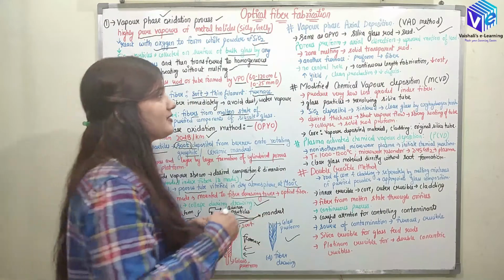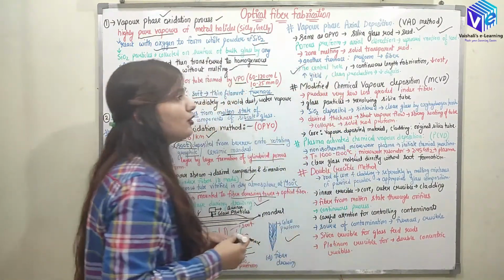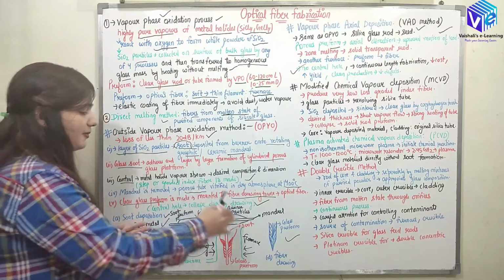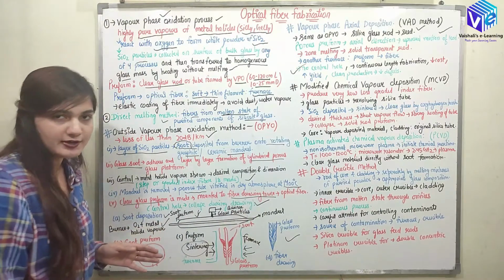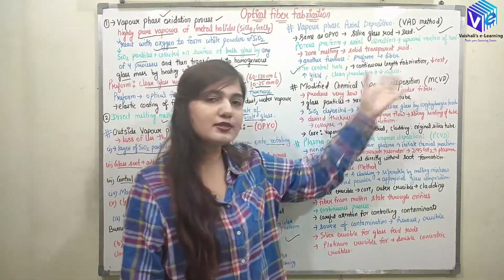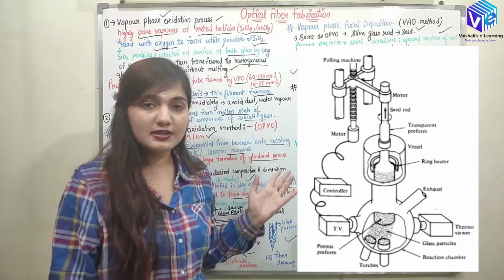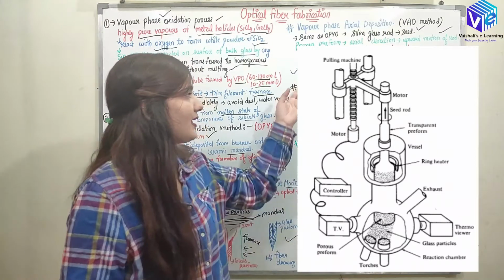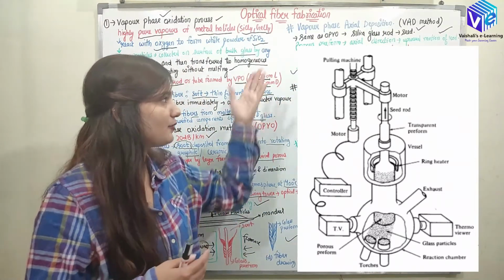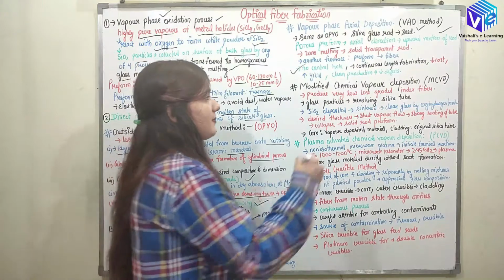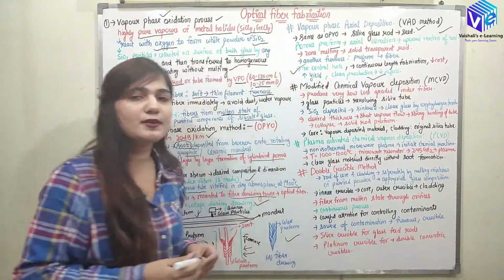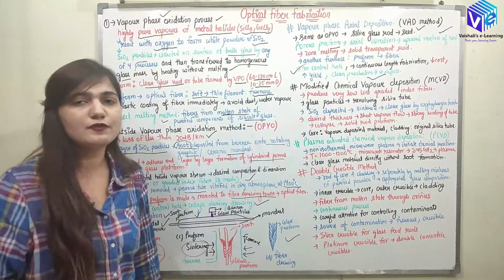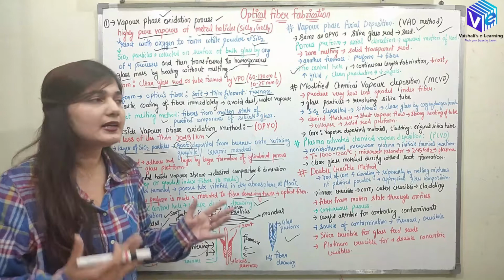So here the advantage is that we don't have any central hole. The continuous length fabrication would be there, right? In the earlier method the fabrication is dependent upon the size of the mandrel, but here we can have continuous length fabrication. Because we have continuous length fabrication of core as well as cladding, the cost is less, right? And the yield is high. So this is an improved method. Here we will have clean production because we are not using an outside mechanism; we are using a control mechanism. Clean production means we have fewer defects.